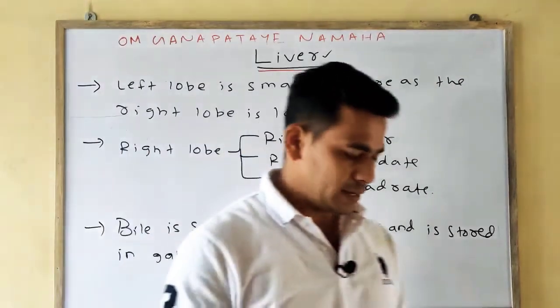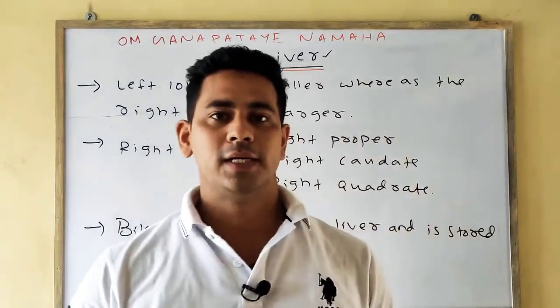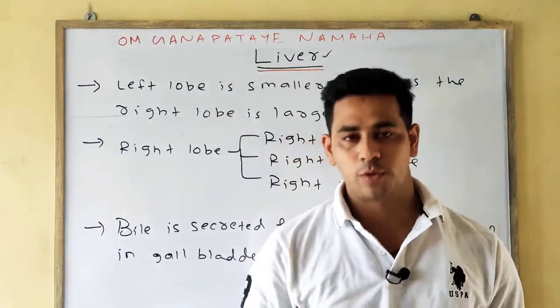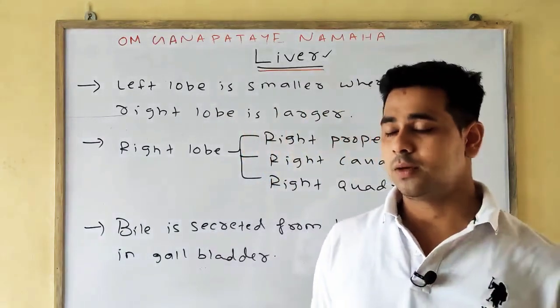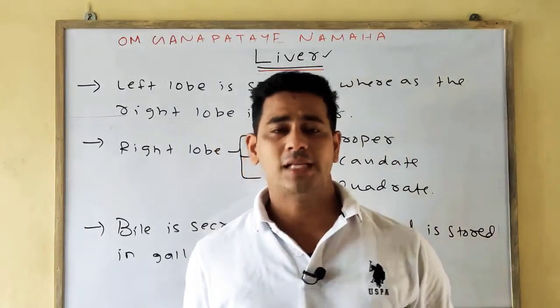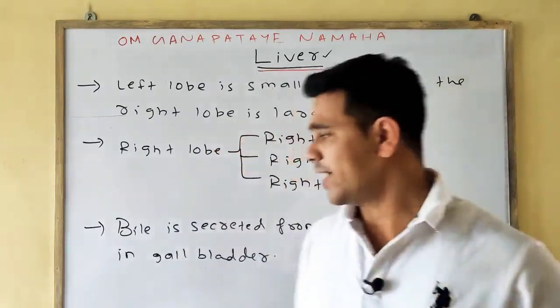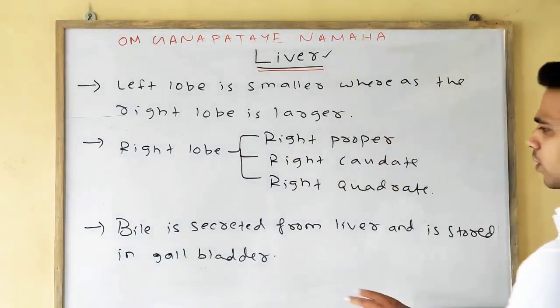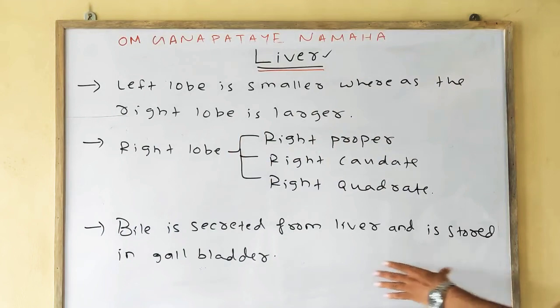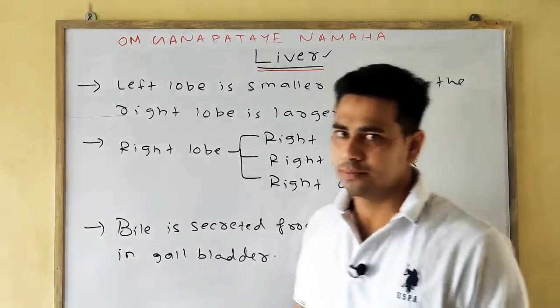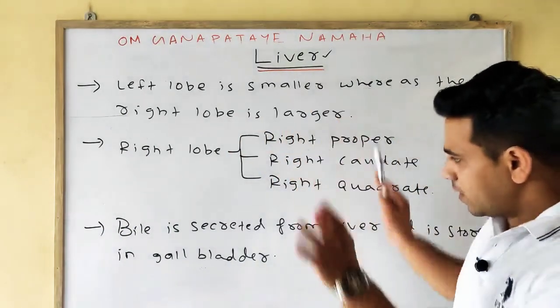Gallbladder is a small pear-like shaped structure present beneath the lower portion of the liver, in which the bile is stored, and the main function of the bile is the digestion of fats.